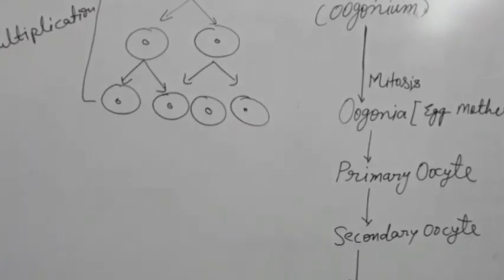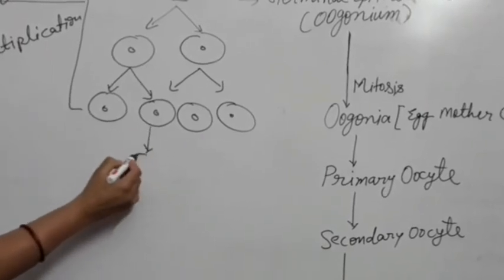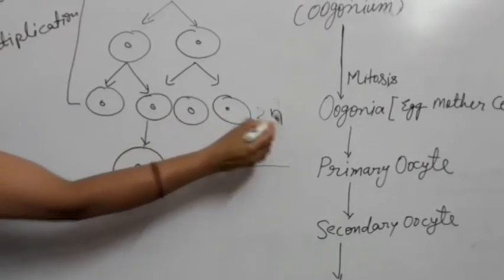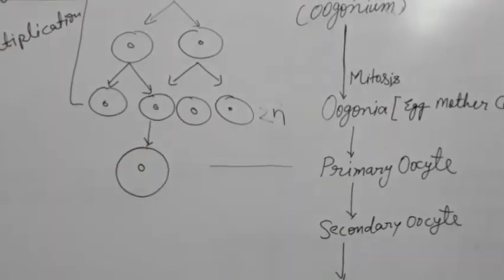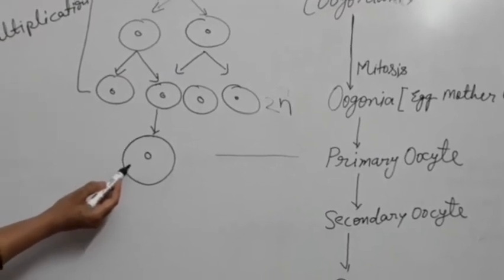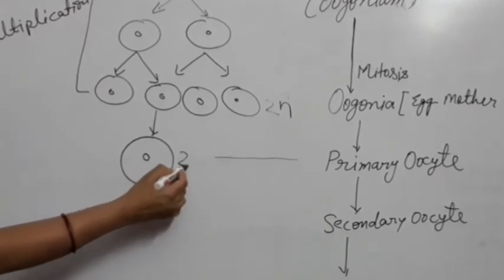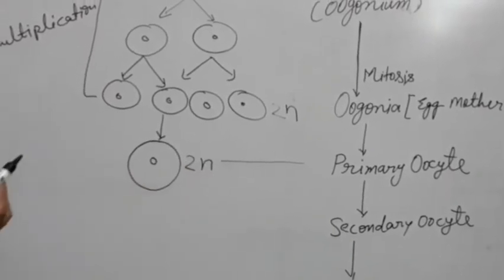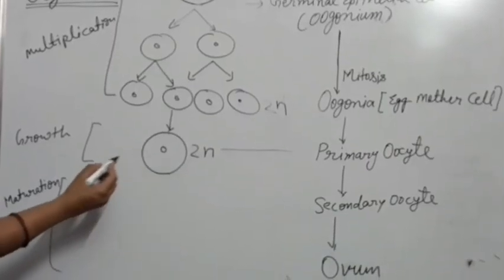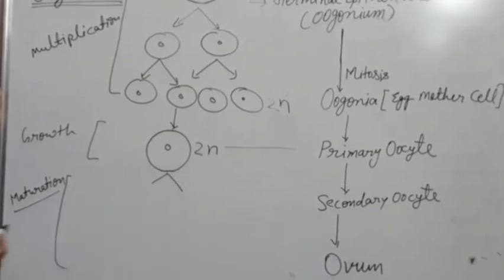Now this enters the growth phase, the second phase. The oogonia, egg mother cells, are diploid. Now one oogonium increases in size, cytoplasm increases, and DNA replicates. So this is a diploid cell, known as the primary oocyte. Now the primary oocyte enters the maturation phase and divides meiotically.